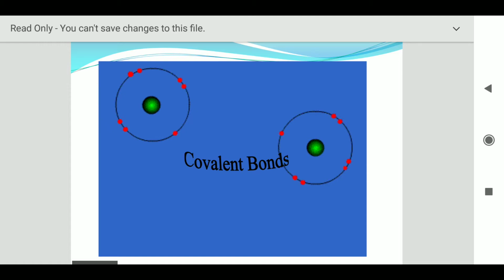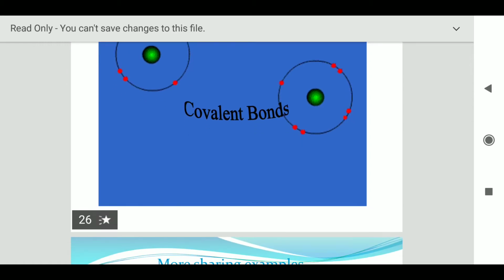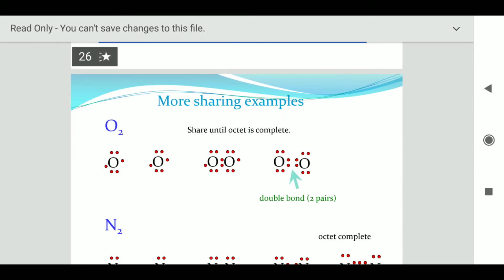Here you can see how this happens. On the left hand side you can see there is an outer orbit of 7 electrons. Similarly on the right hand side there are 7 electrons in the outer orbit. So once they share the electron, there is a formation of covalency, and both will have 8 electrons in their octet by sharing. So this kind of bond formation is known as covalent bond. इस टाइप की बॉन्डिंग को हम कोवेलेंसी बोलते हैं। यहाँ पे देखो बच्चों, हमने O2 मॉलिक्यूल आपको दिखाया है, how the octets get completed, because दोनों ने अपने इलेक्ट्रॉन शेयर कर लिए, so both will have 8 electrons. So there is a formation of double bond, 2 pairs.